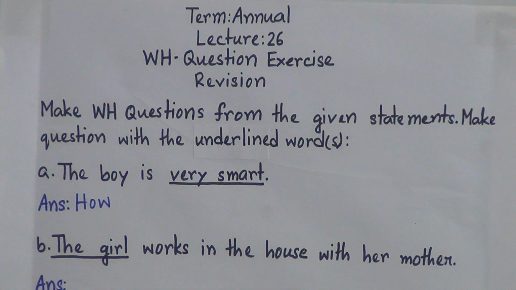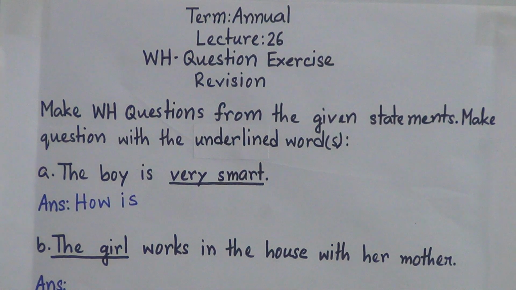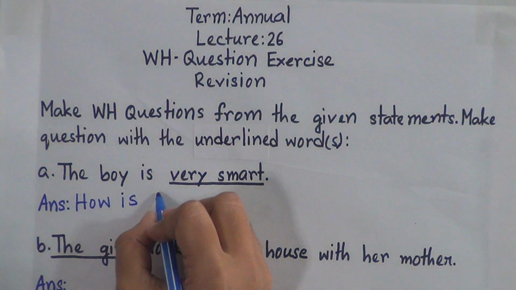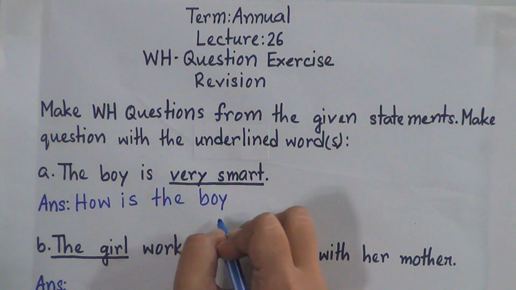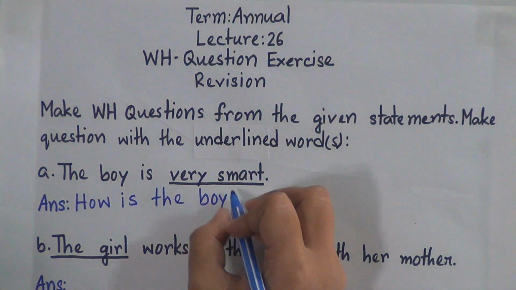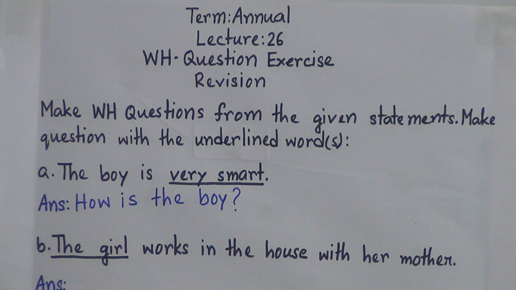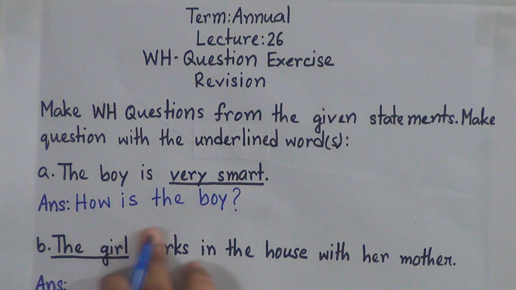How, then there is the auxiliary verb is, so we will write it. How is, now our subject will come. How is, and what is the subject? The boy. So how is the boy? And very important thing, you must put a question mark at the end of the sentence, otherwise it will be incorrect. So our answer is, how is the boy?